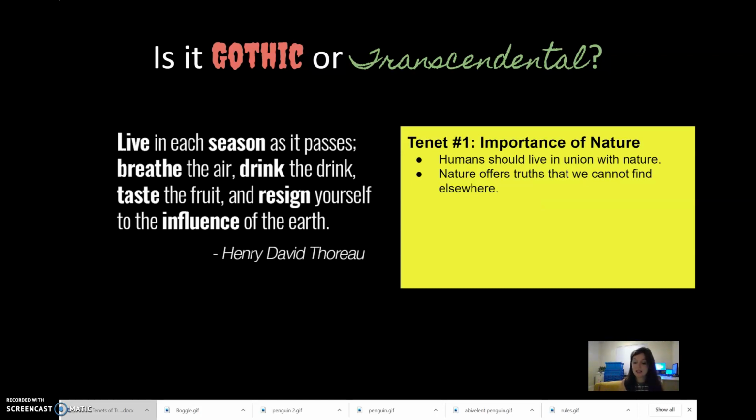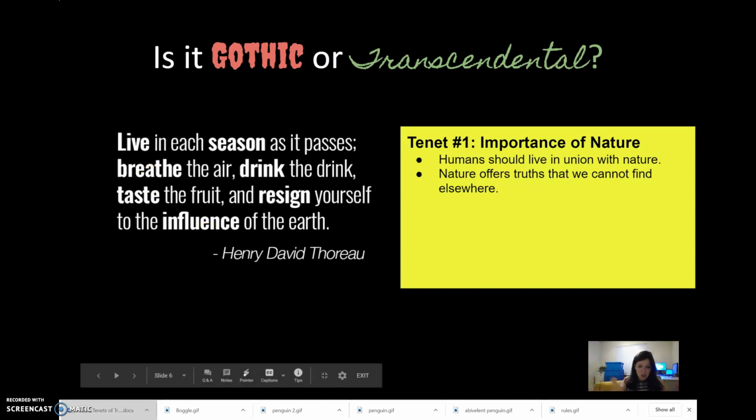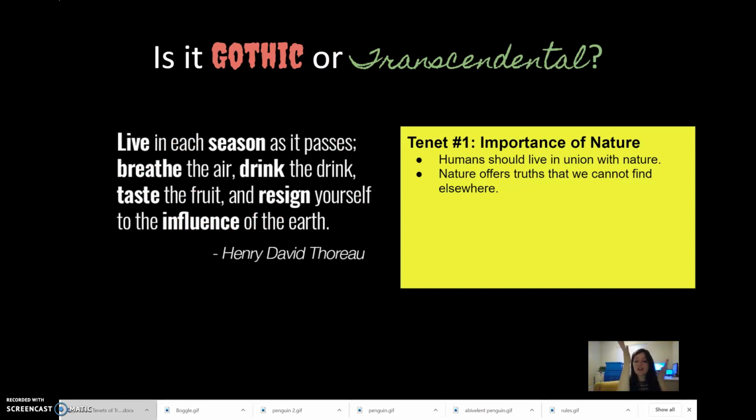So Transcendentalists in their philosophy believed that humans should live in union with nature because nature offers truths that we cannot find elsewhere. And so when he is discussing the idea of drinking in the air and experiencing what nature has to offer, the influences of the earth, he's discussing becoming more unified with nature. So that's the first tenet.